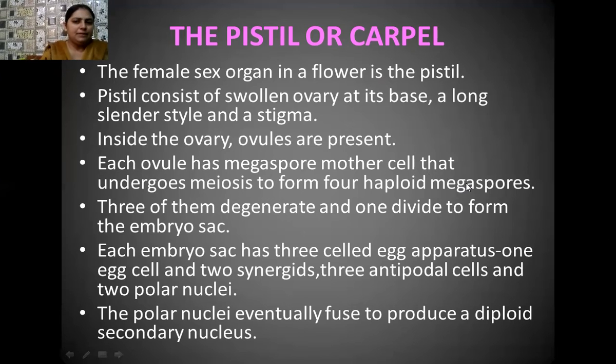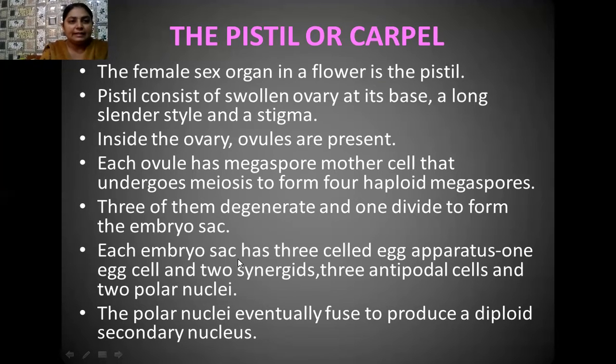Now, out of these 4 haploid megaspores, 3 megaspores degenerate, and 1 megaspore survives, and this surviving megaspore later forms the female gametophyte, known as the embryo sac.